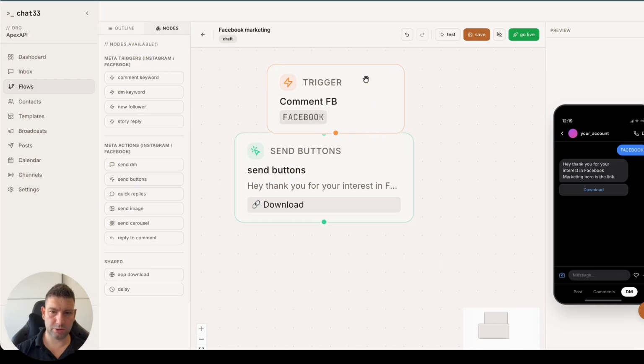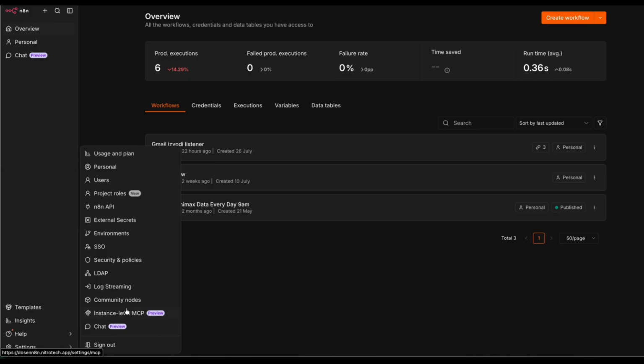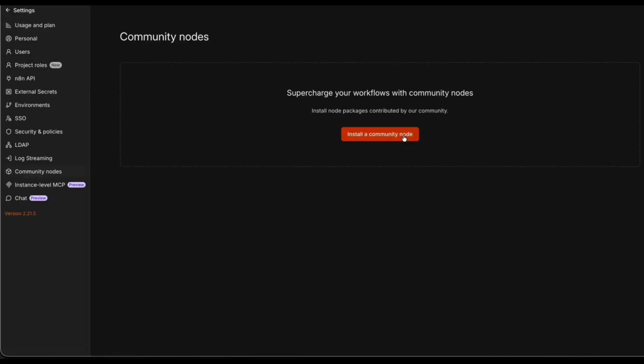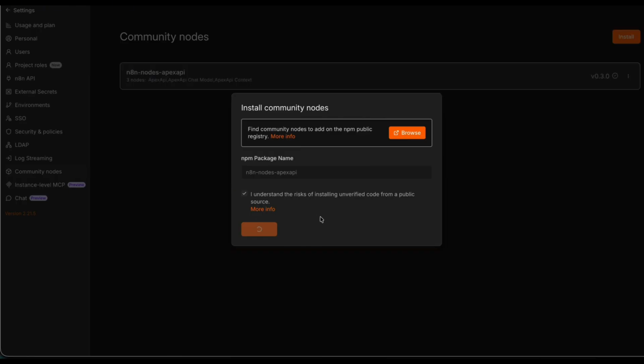Now let's go into n8n. And now the final step, in order to make this work, we will need to go into settings and then select community nodes. And inside of community nodes, we will need to paste the name of the Apex API node, and you can see it on the screen. So, let's enter n8n nodes Apex API and click install. Now it's going to take a minute or maybe less to install the node.